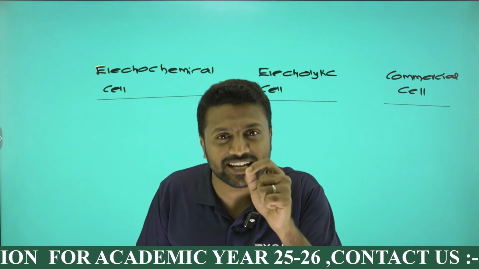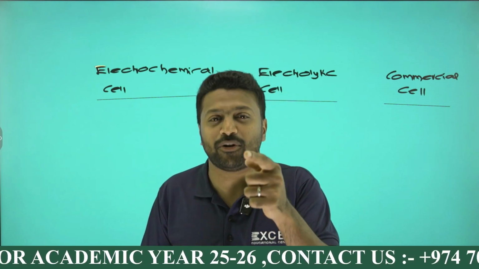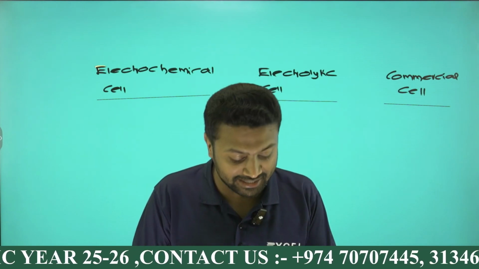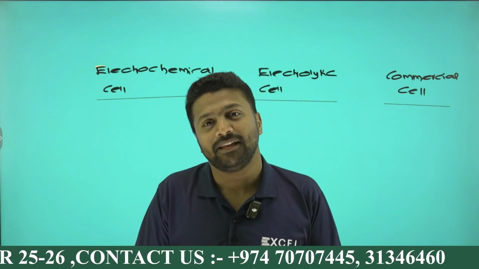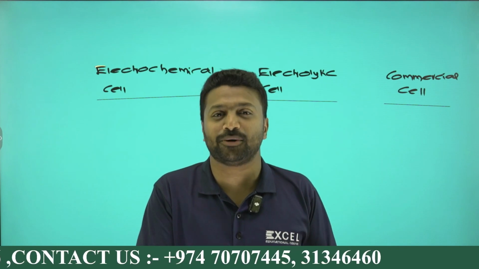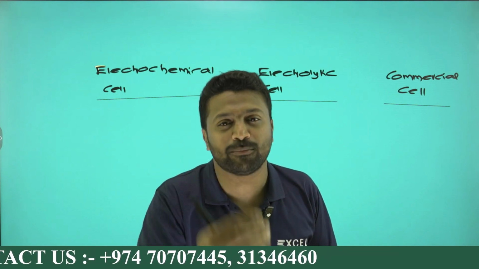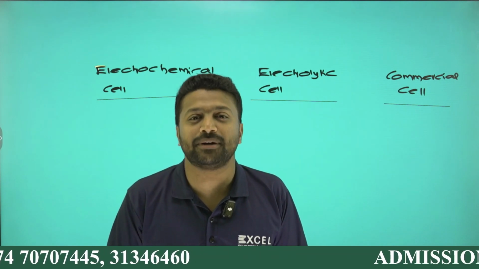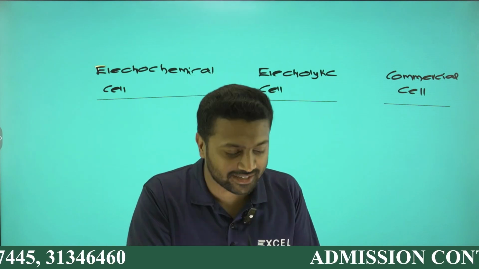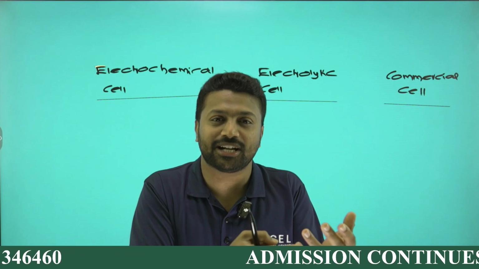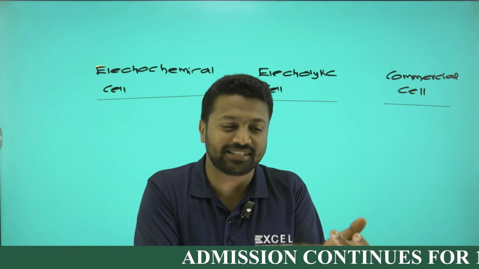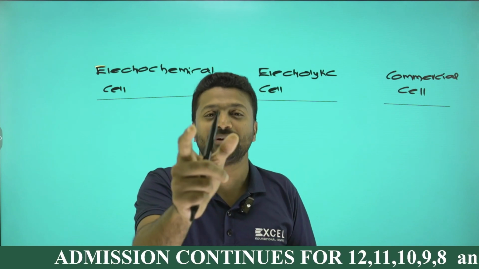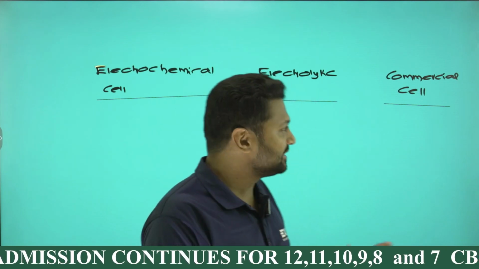Rechargeable ones are called secondary cells. Non-rechargeable ones are called primary cells. The main primary cell examples are dry cell and mercury cell. Secondary cells include lead storage cell and nickel cadmium cell, and there is one more, the H2O2 cell called the fuel cell, neither primary nor secondary. I'm guaranteeing you, either the anodic and cathodic reaction of dry cell, mercury cell, lead storage cell, nickel cadmium cell or fuel cell is 100% guaranteed for you. You can refer. Okay, let's see one by one.